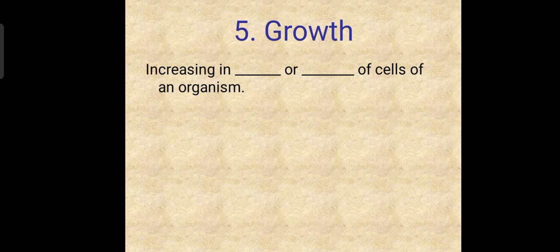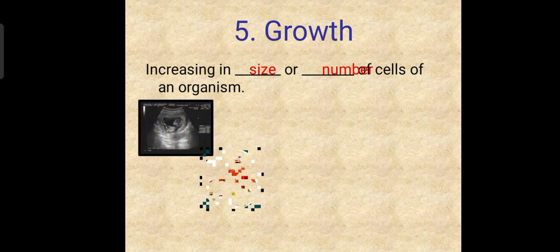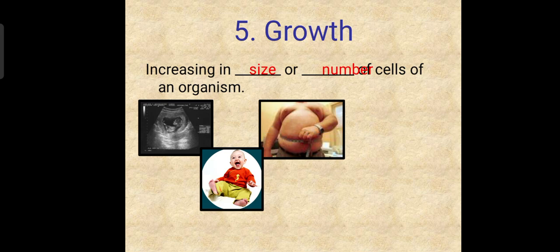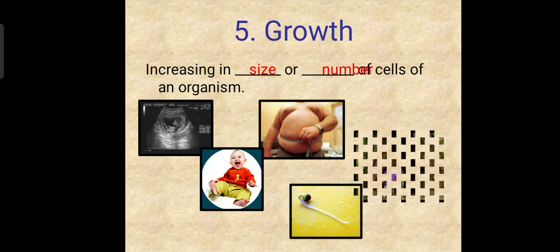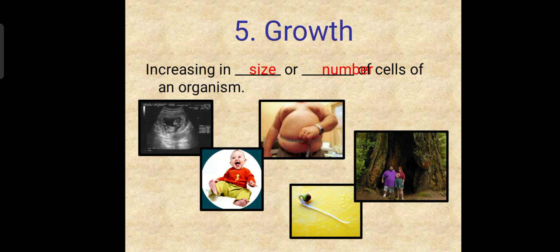Who can give us the correct answer for that? I can see all of you responding and saying size or number of the cells of an organism. You can see growth taking place in the image on your screen. You can see this baby was once in the uterus, in the mother's womb. He was produced, and this guy has already put on weight. You can see him measuring himself. That is growth. So it involves increase in size and increase in number of cells of an organism. You can see this tree. It was once a seedling, but now it is a very big tree.